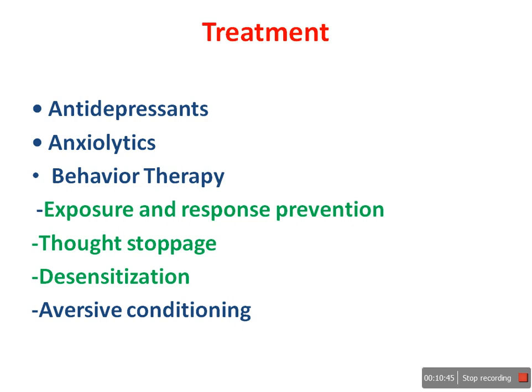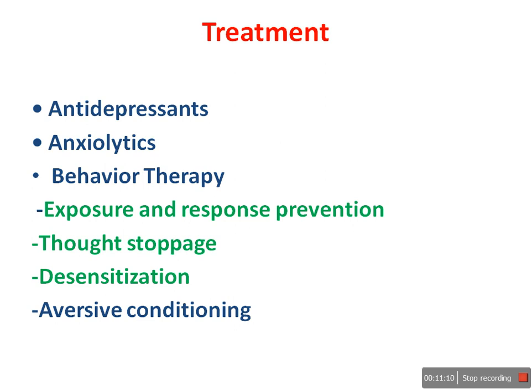If he is having the problem of washing his hands, we will tell the patient to think that his hand is not clean. Then the patient will think automatically in his mind, stress or anxiety will come, and he will say that he wants to go and wash his hands.